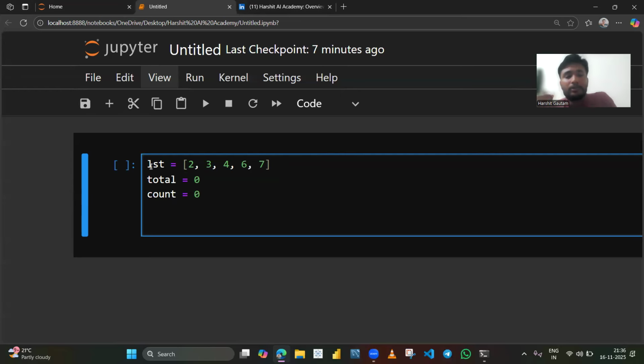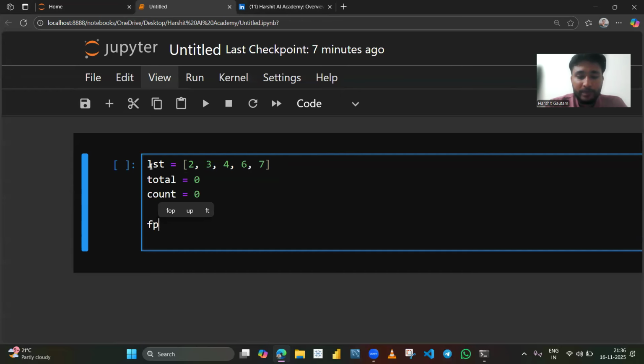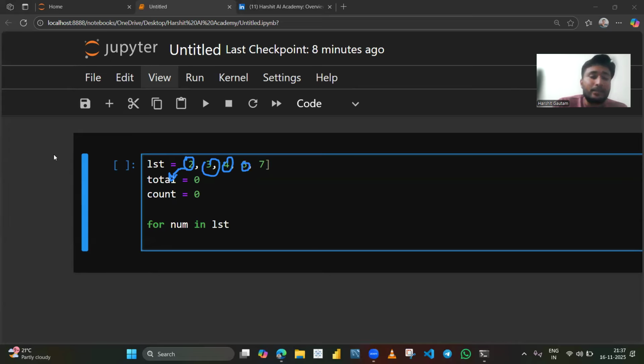Now I'll apply a for loop. I'll write, for example, for num in list. I'll iterate over this list. Now if you focus, if we iterate over this list, we can get all these values individually and we can keep adding them in total, right? So 2 we will add to total, it will become 2, then we will add 3, it will become 5, then 4, it will become 9. So we will keep adding and updating total, right?